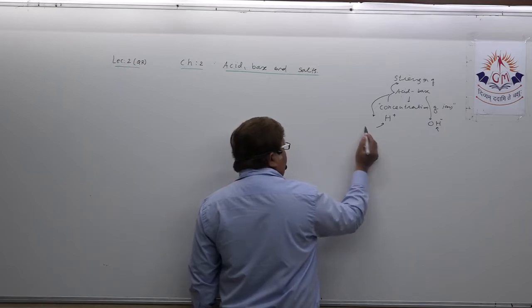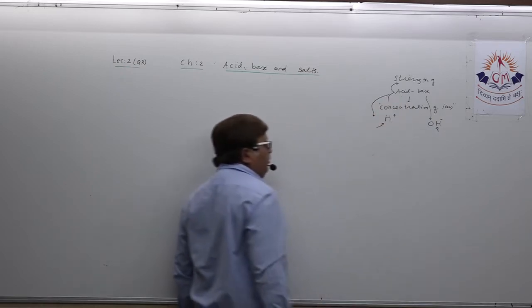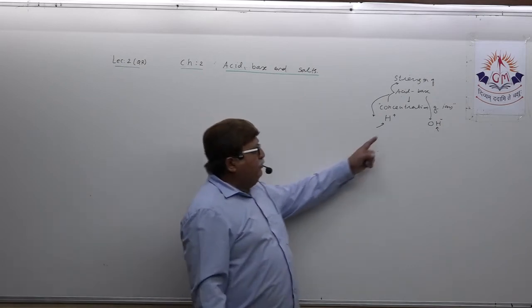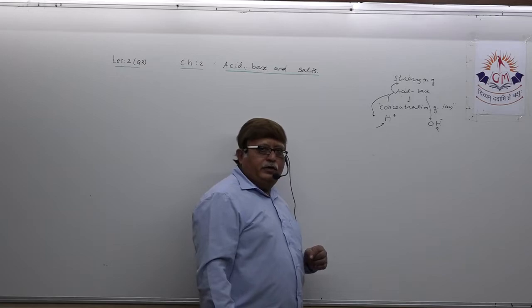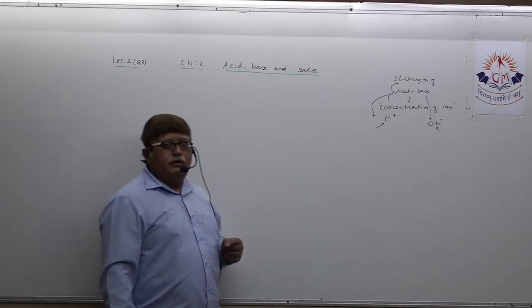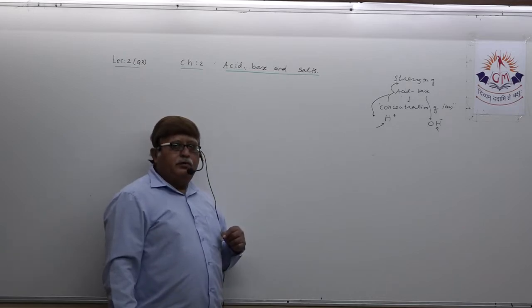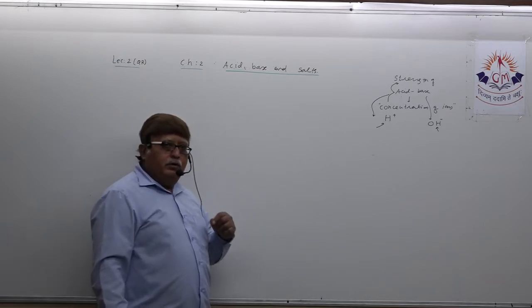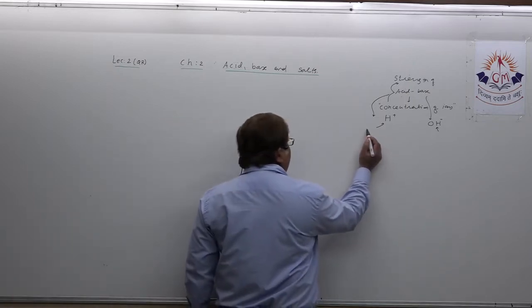So one thing is clear, that strength of the acid depends on concentration of H plus ion, and strength of the base depends on concentration of OH minus ion. That you all know very well.